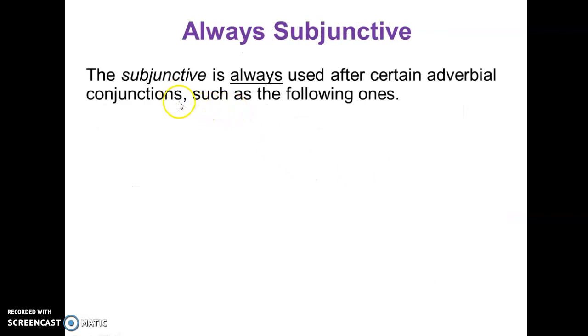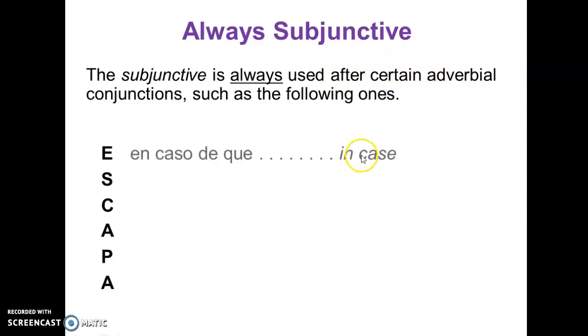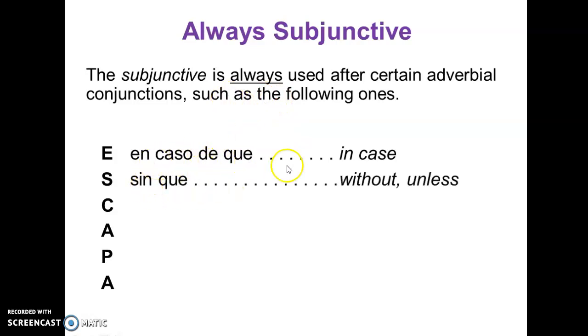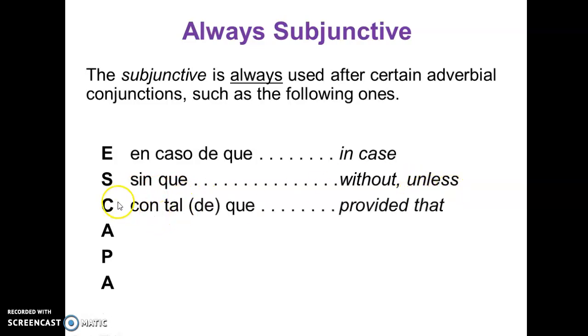Okay, so the subjunctive is always used after certain adverbial conjunctions. So let's see the ones that for sure will need the subjunctive. En caso de que, when we want to say in case of something, that will trigger subjunctive. Sin que, without or unless. Con tal de que, o con tal que, either one. Provided that. Antes de que, before.